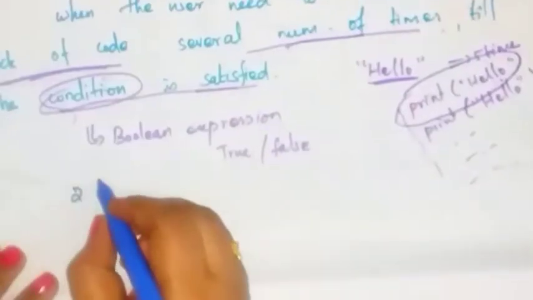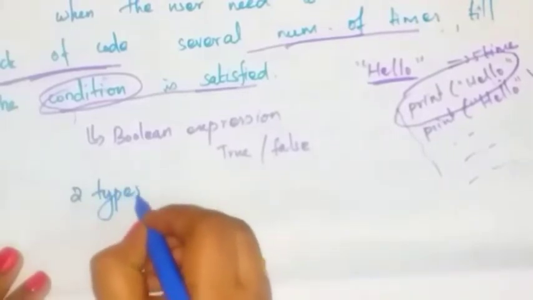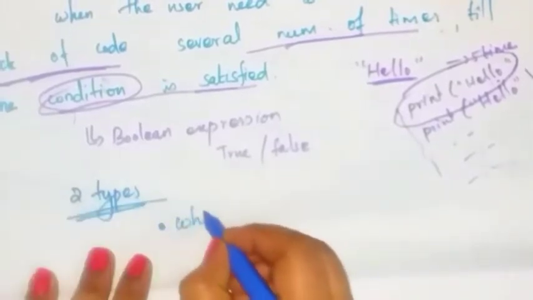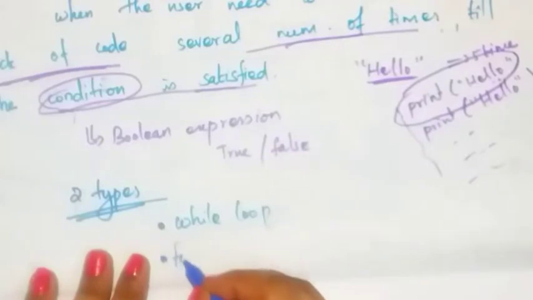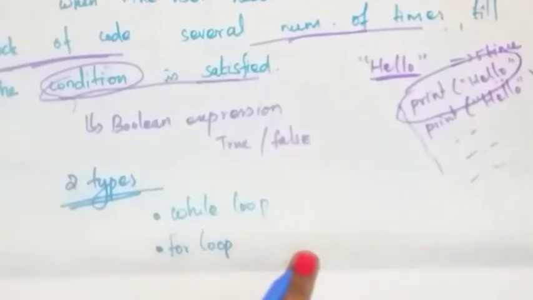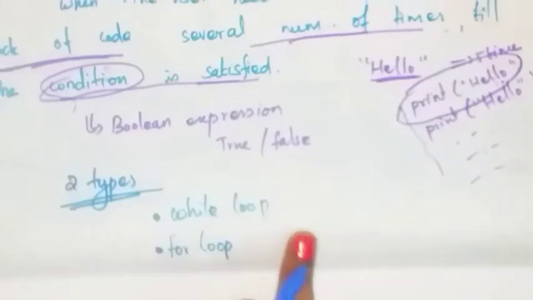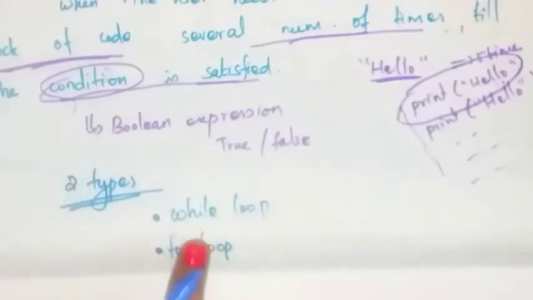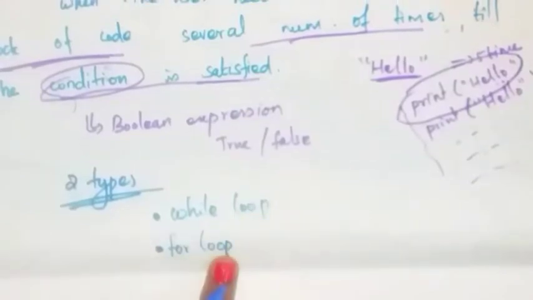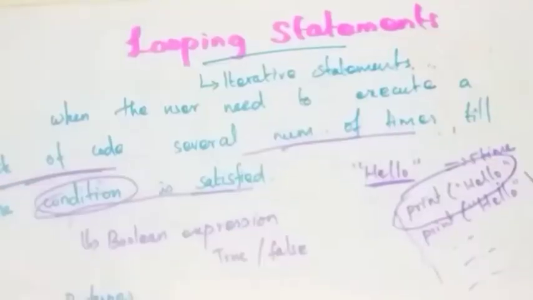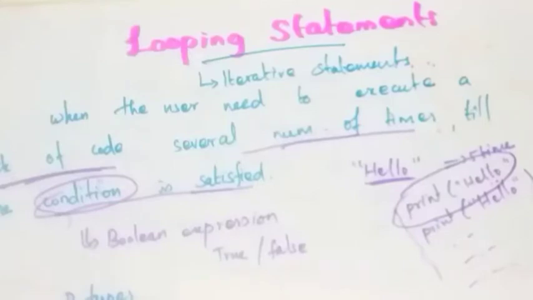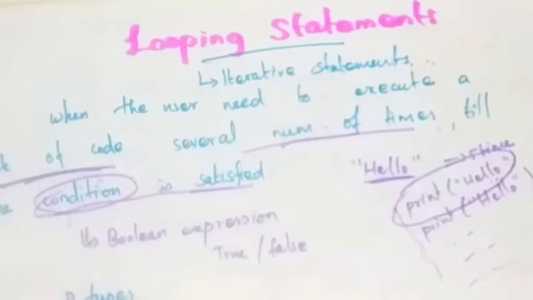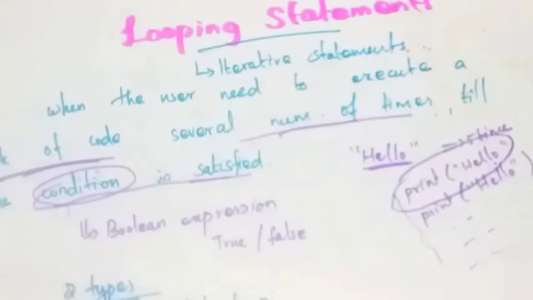The loops are divided into 2 types. First one is while loop and next one is for loop. C++ provides 3 types of loops: while loop, do while loop, for loop. But only 2 loops are allowed in Python: while loop and for loop. So what do you mean by looping? Whenever you are doing the same activity repeatedly again and again, that is called looping.